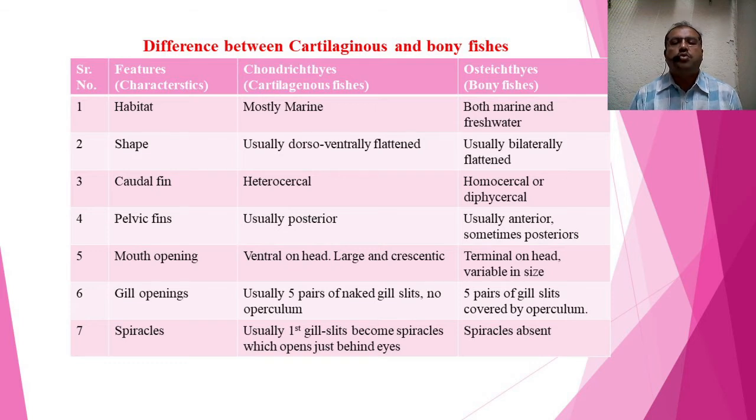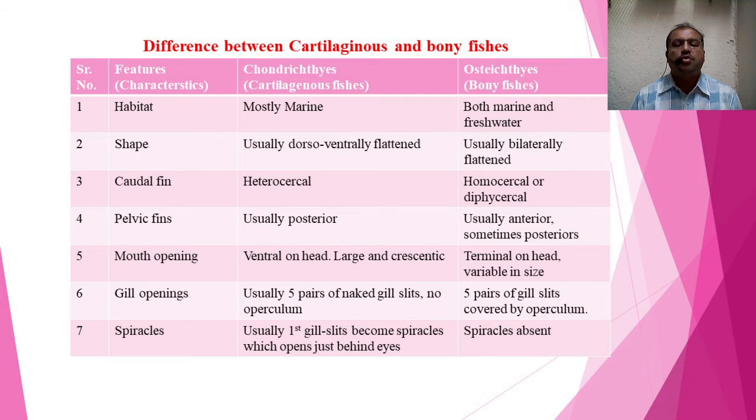If we see the mouth opening, in Chondrichthyes, like in the shark, the mouth is ventral on the head, large and crescentic. But in Osteichthyes, the mouth is terminal on the head and variable in size. So the mouth has variable sizes.